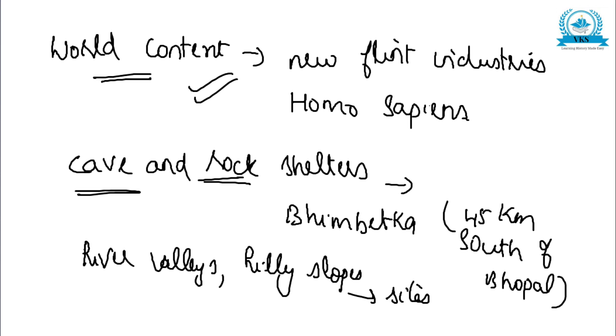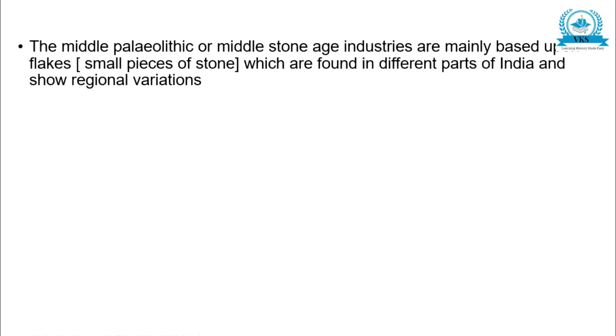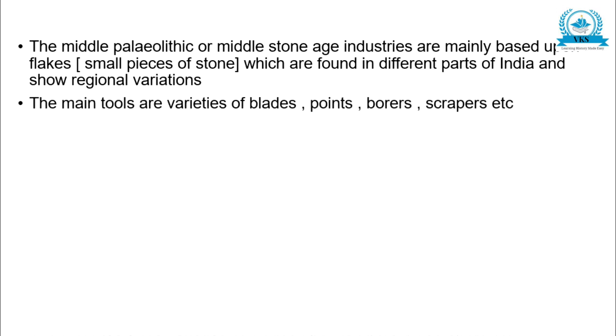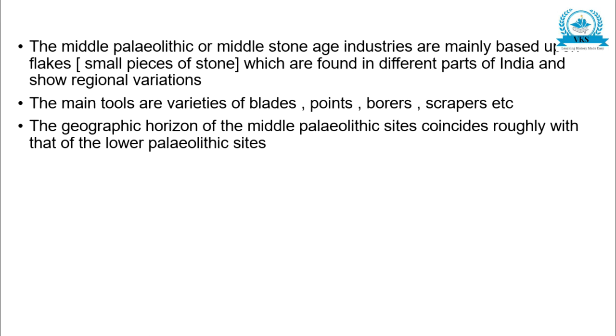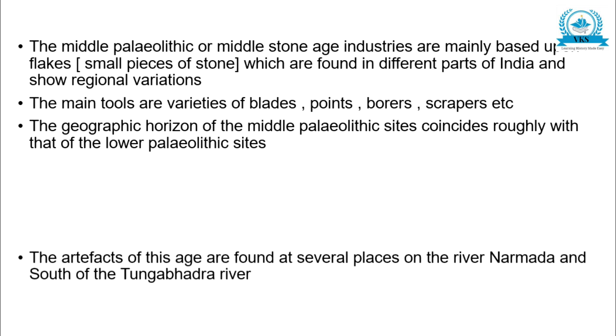So we will just go through the points once more. The Middle Paleolithic or Middle Stone Age industries are mainly based upon flakes, small pieces of stone, which are found in different parts of India and show regional variations. The main tools are varieties of blades, points, borers, scrapers, etc. The geographical horizon of the Middle Paleolithic sites coincides roughly with that of Lower Paleolithic sites.